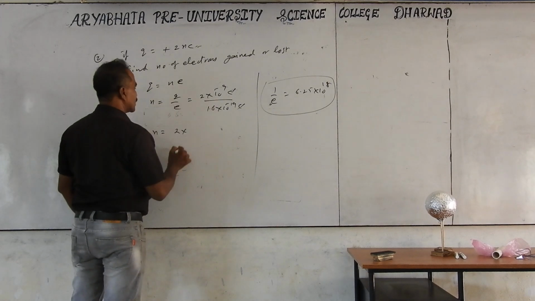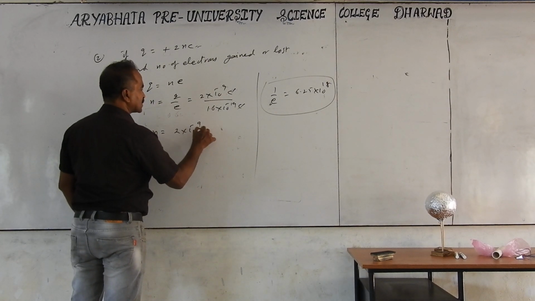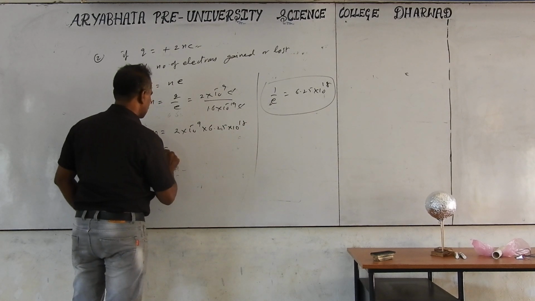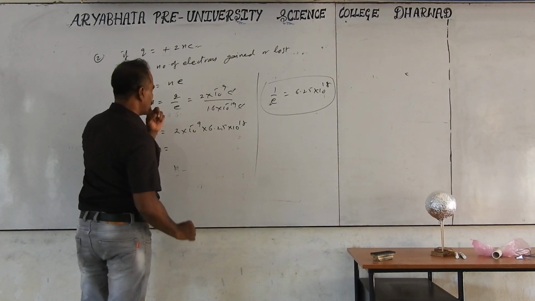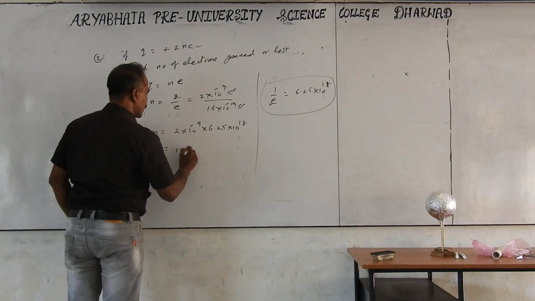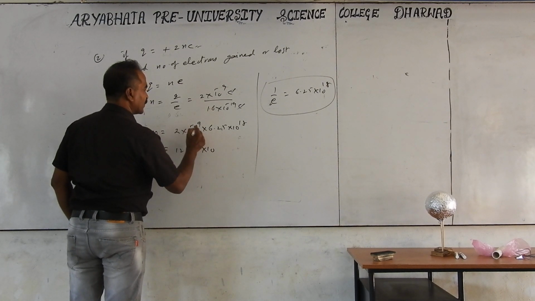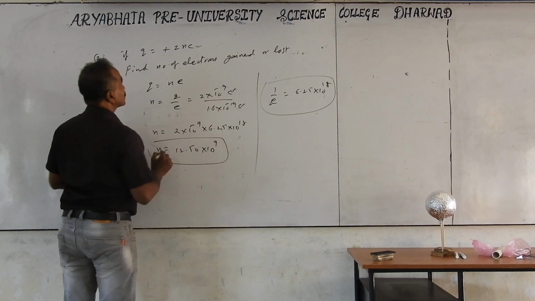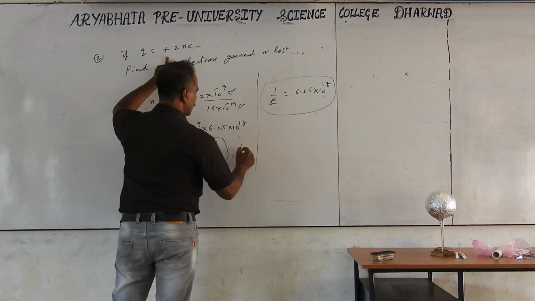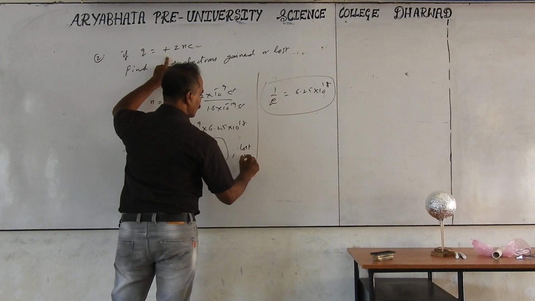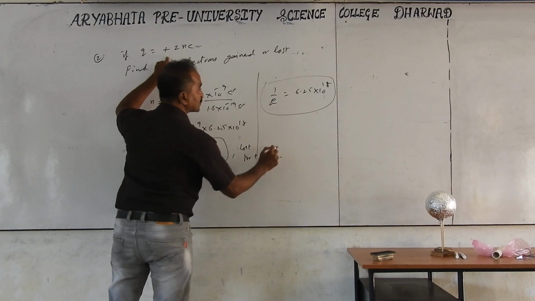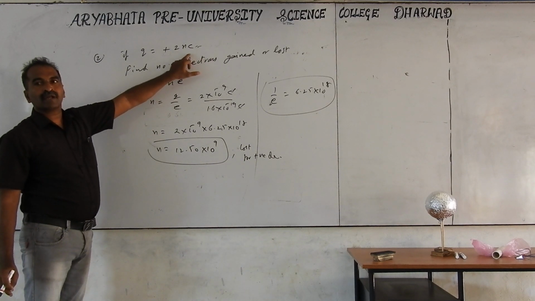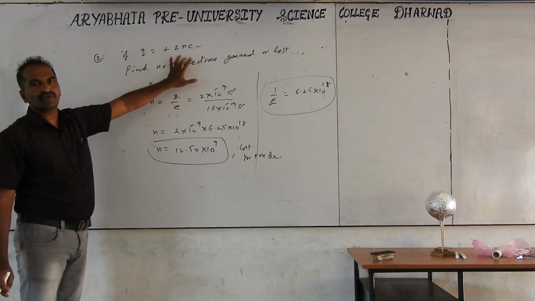The result becomes 2 into 10 to the power of minus 9 into 6.25 into 10 to the power of 18. Result is 2 into 6.25, which is 12.50 into 10 to the power of minus 9 plus 18, which is 9. Number of electrons: positive is given, so lost. What? Positive charge. Okay. Micro means, if they give microcoulombs, 10 to the power of minus 6. Millicoulombs means 10 to the power of minus 3.